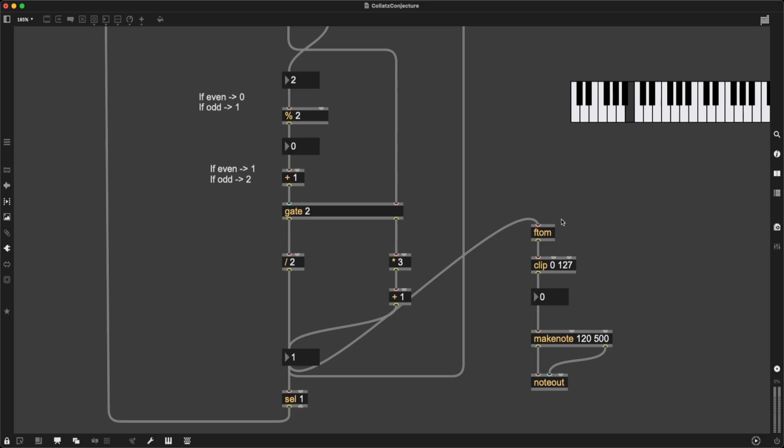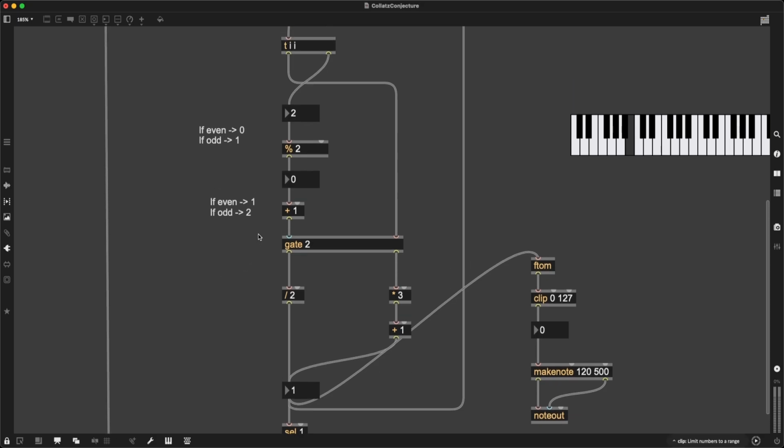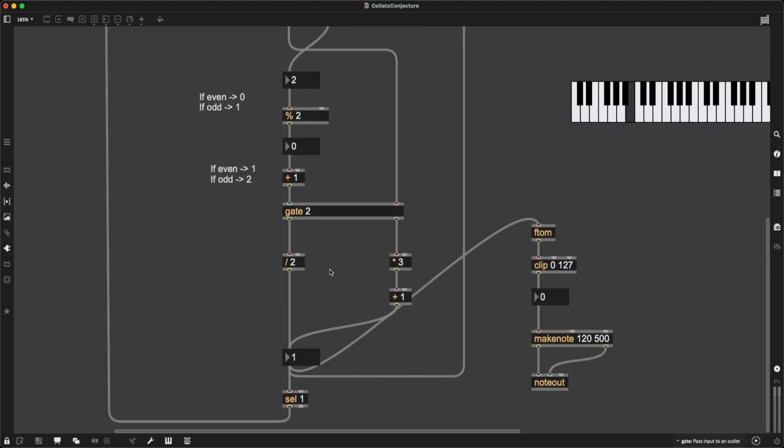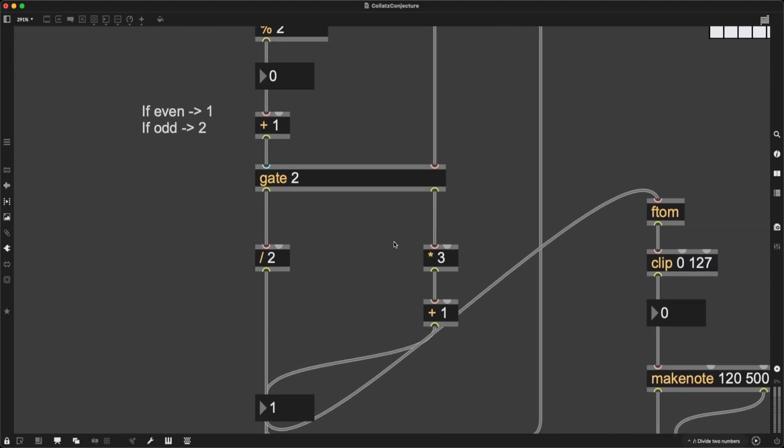We're either going up a perfect fifth or going down a perfect fifth or going up or down an octave, or a combination of those two kinds of intervals. And why is this happening? It's not really important to know why, but there is a reason, and that has to do with our possibilities. Because I'm either dividing the frequency by 2 or I'm multiplying it by 3 and I'm adding 1.